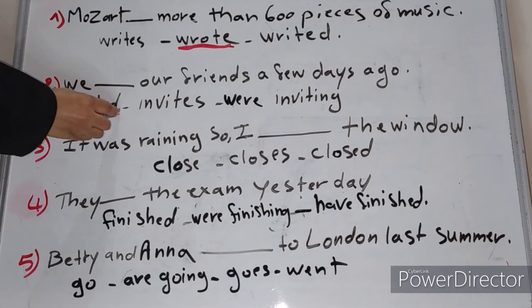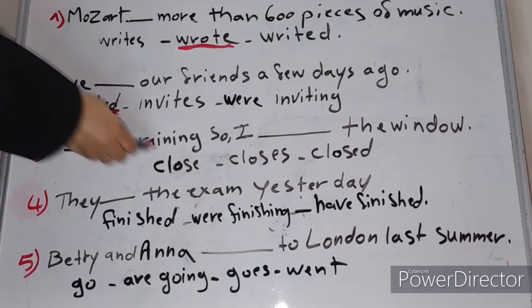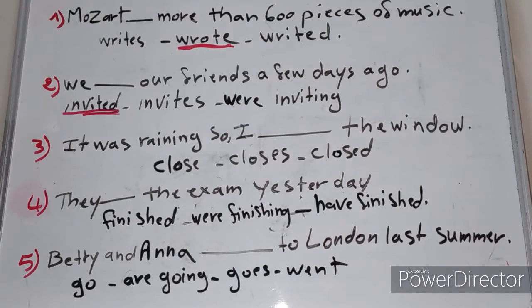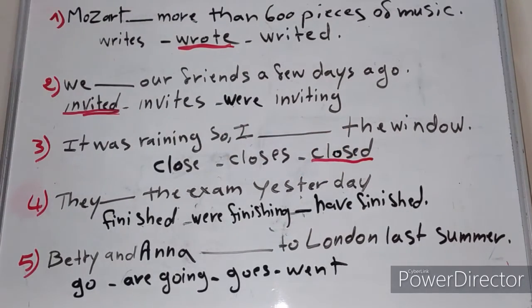Number three: it was raining, so I blank the window. I close, or closes, or closed? What is the right answer? It was raining, so I closed the window.